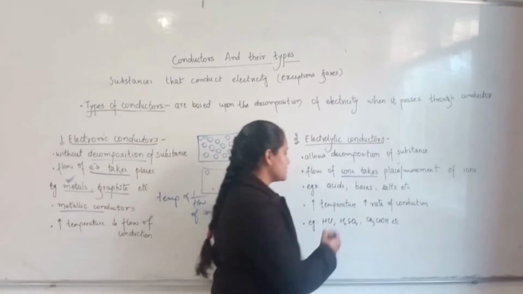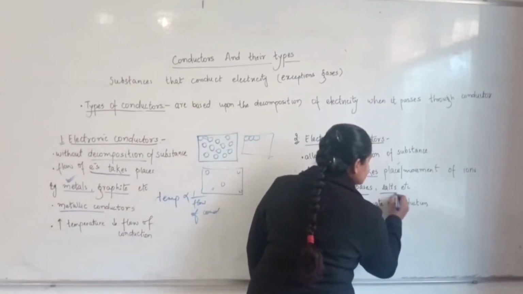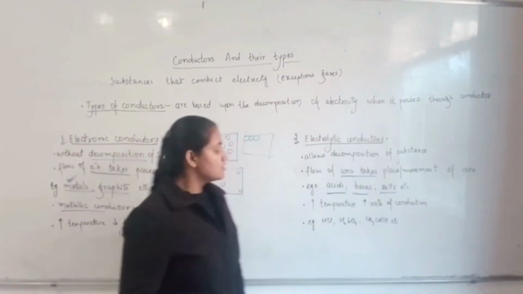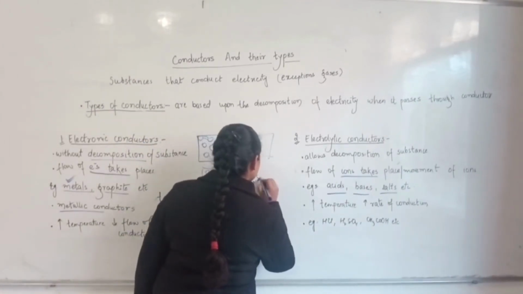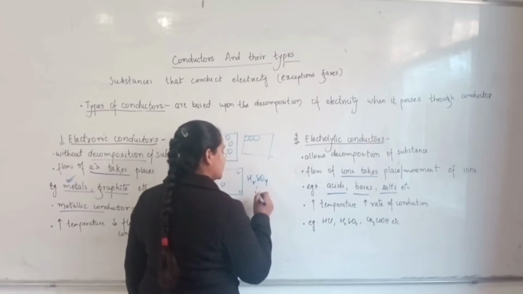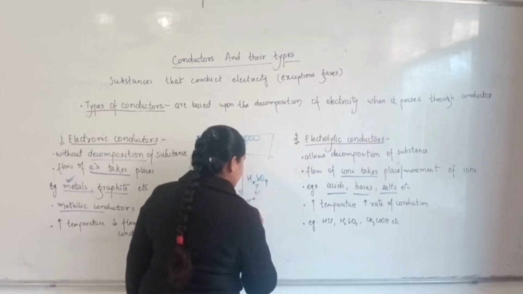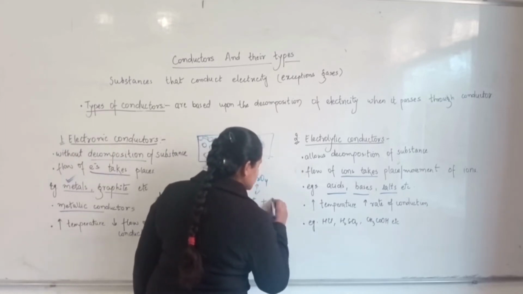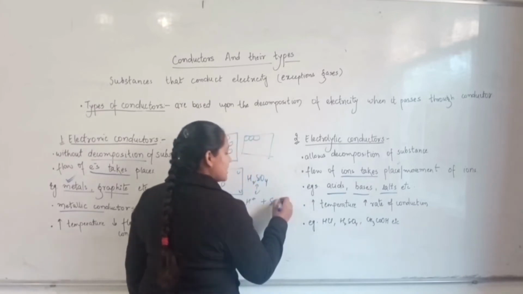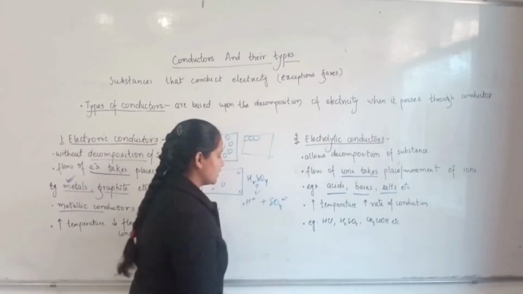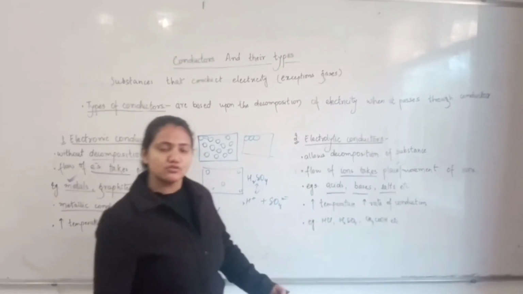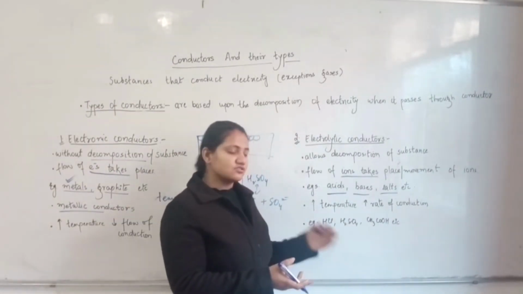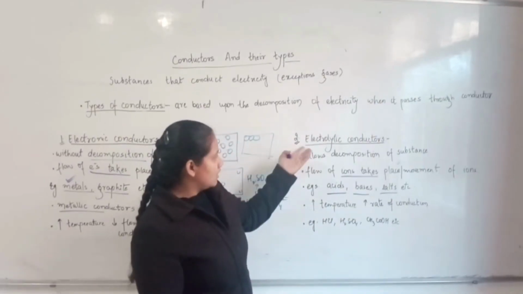What are the examples of this? Acids, bases and salts. We already know that when an acid, say H2SO4, dissociates, it forms 2 H3O+ hydronium ions plus the sulfate ion, which are its conjugate acid and conjugate base. The movement of these ions is responsible for the conduction.